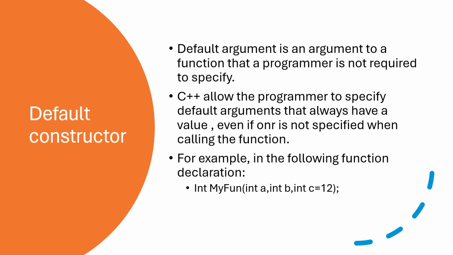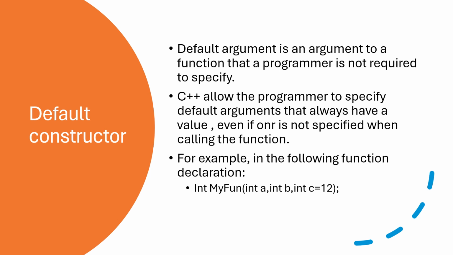First we can talk about the default constructor. What is it? It is a constructor without arguments. A default argument is an argument to a function that a programmer is not required to specify. Without arguments in a constructor, it is called a default constructor.